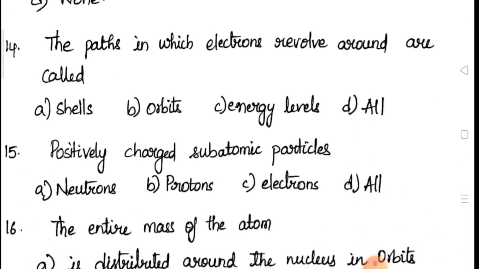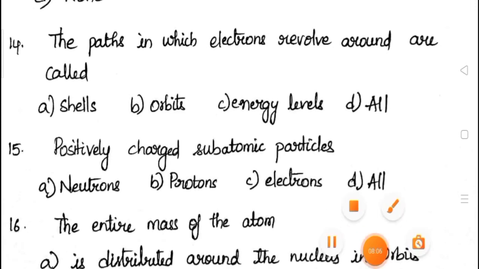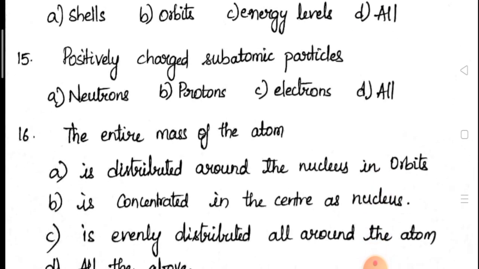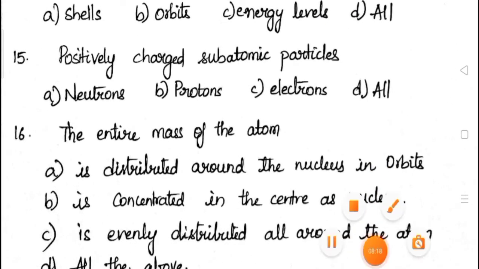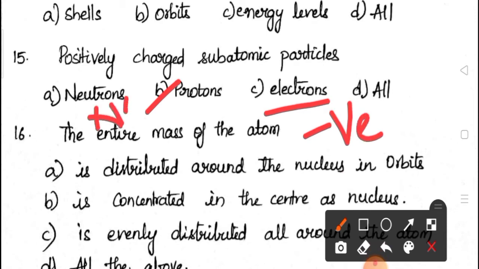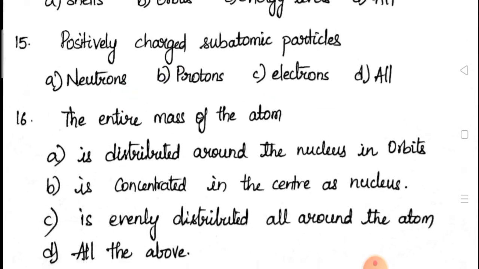Okay. Coming to 14th question. The paths in which electrons revolve around are called shells or orbits or energy levels. Answer is all. Okay. 15th. Positively charged subatomic particles are protons. Electrons are negatively charged subatomic particles. Neutrons are neutral. No charge. So that you need to remember always.